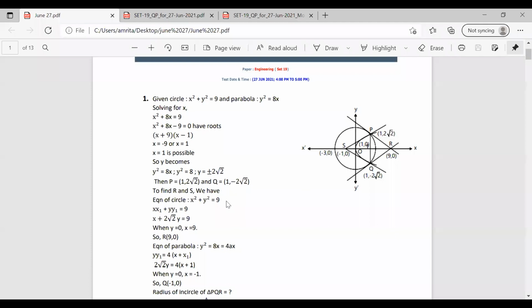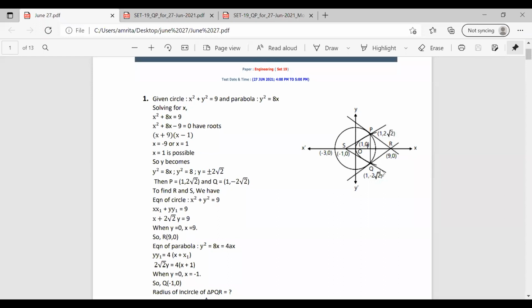So substituting in the equation of circle, x square plus y square equals 9, we can write it as x1 x plus y1 y equals 9. We have the values of x1 and y1, that is 1, 2 root 2. So this equation can be rewritten as x plus 2 root 2 y equals 9. And here we know that y equals 0. So substituting y equals 0, we got the value of x as 9. So the point R becomes 9, 0.